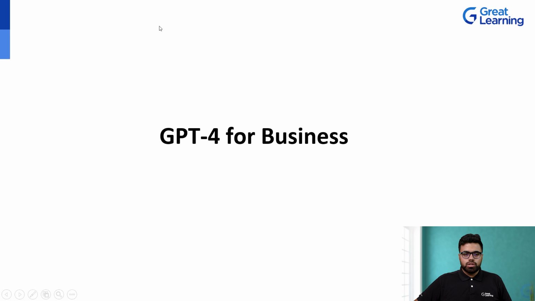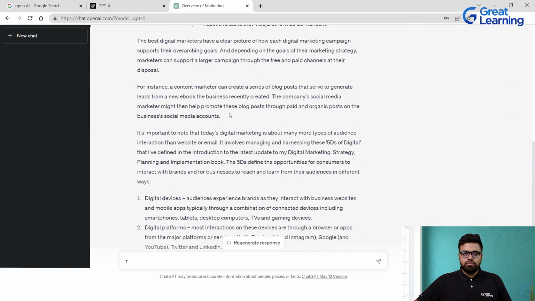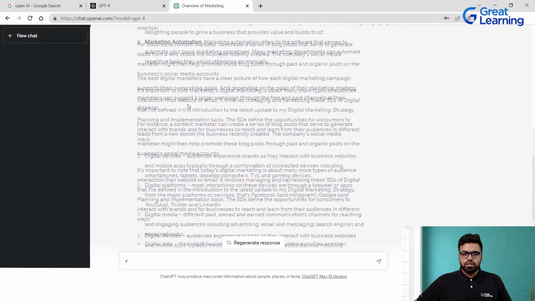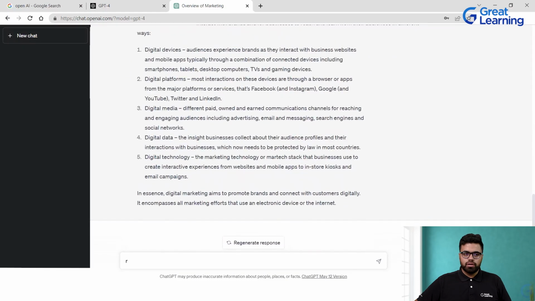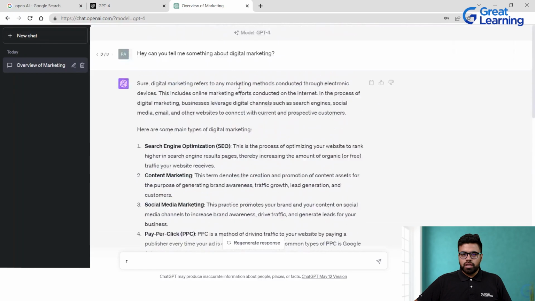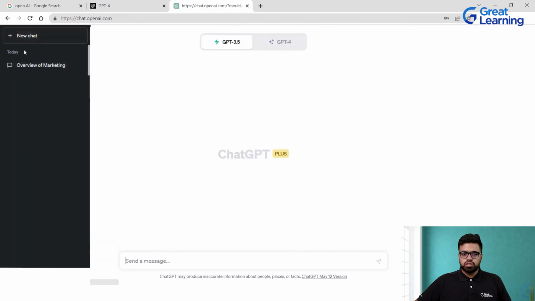So we'll go back to our prompt section, right? We'll go back to the section. Now we'll see what are the things that we can provide. So now, as I mentioned, I want to start with a new chat option here. Now I'll choose the one that is GPT-4.